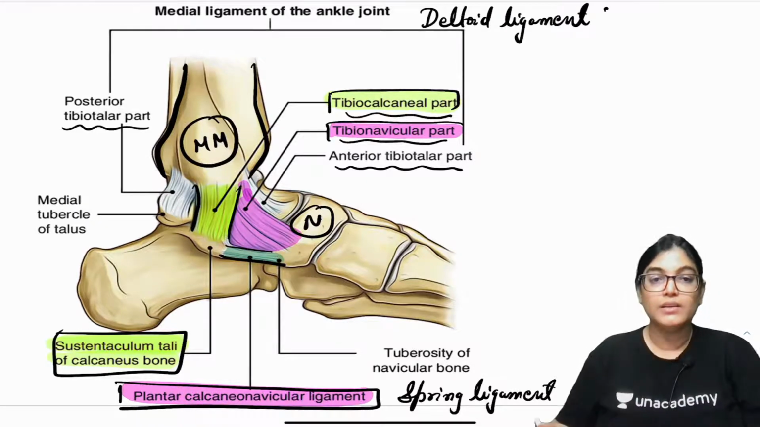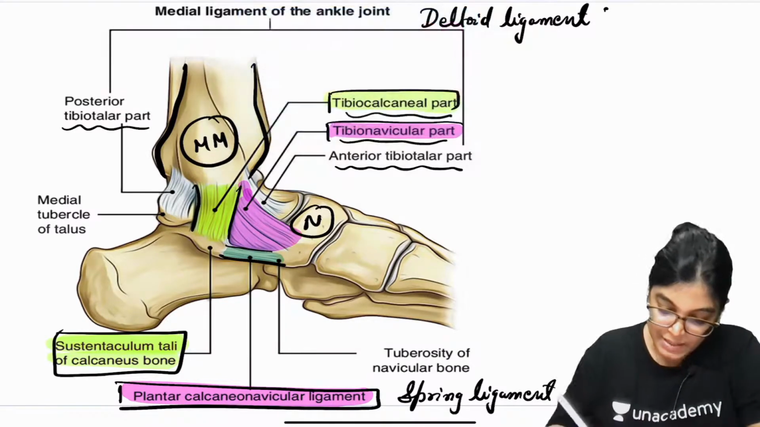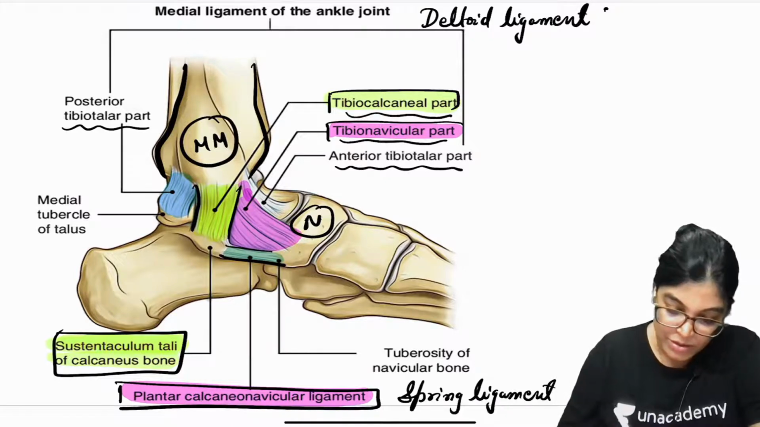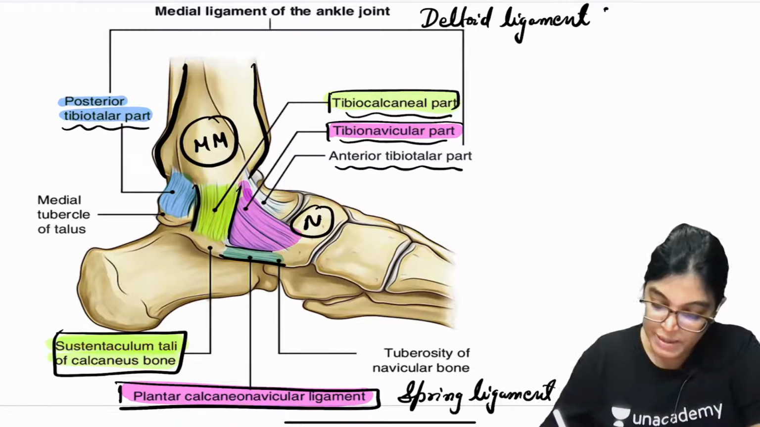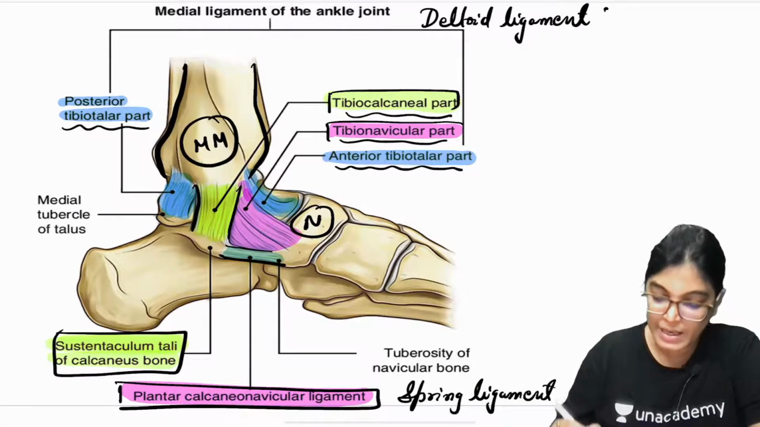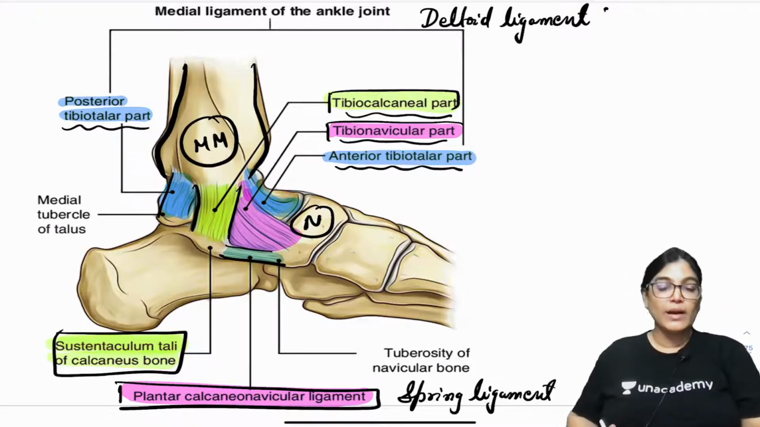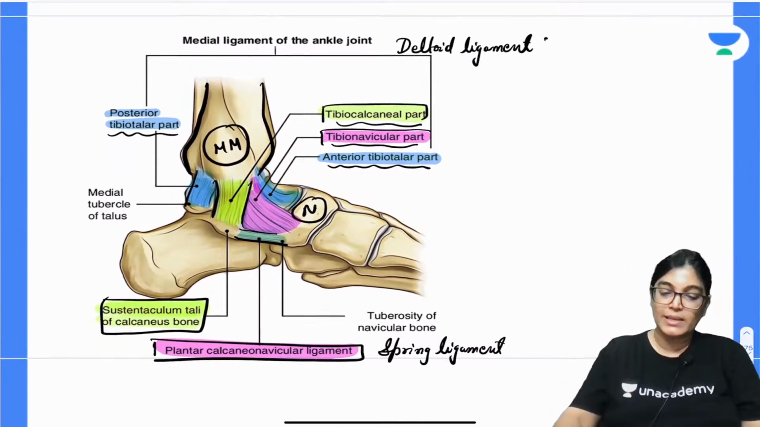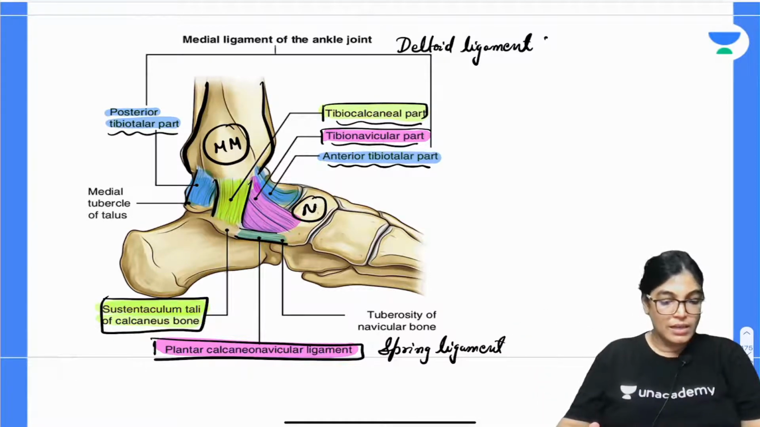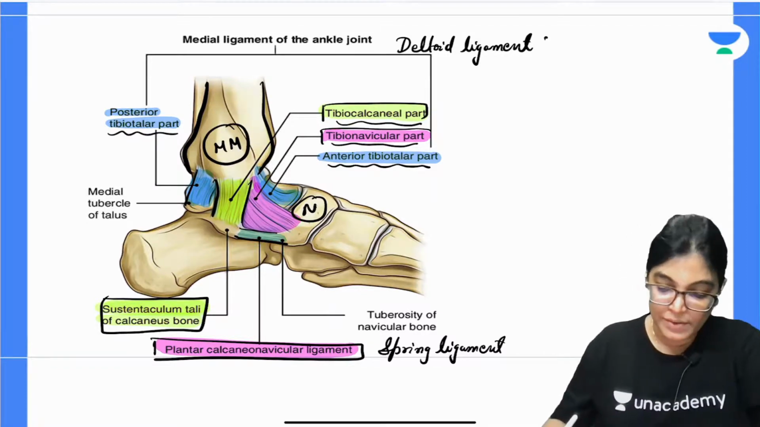Now, two more extensions. You can see here from the lower aspect of the medial malleolus, two extensions are there. One is posterior tibiotalar, the other is anterior tibiotalar. They are going towards the talus bone. So altogether the deltoid ligament has 4 components, which is quite clear in this diagram, and I have explained it. If you want, I will write it in brief. Let me know.